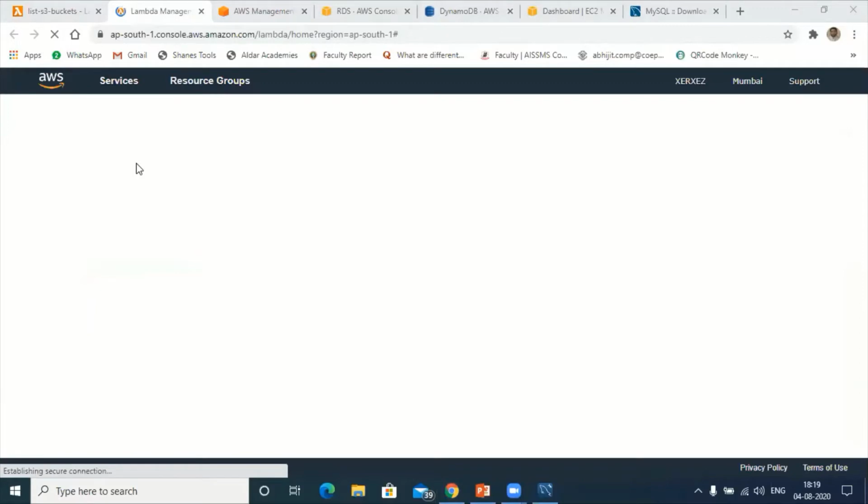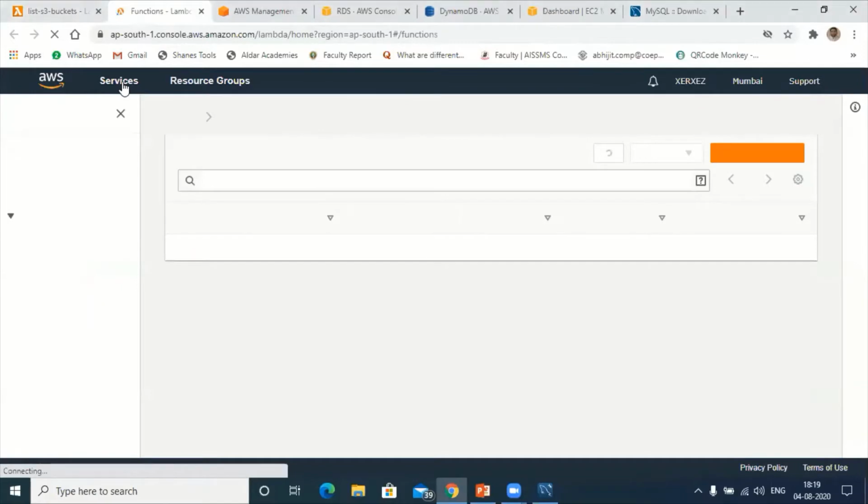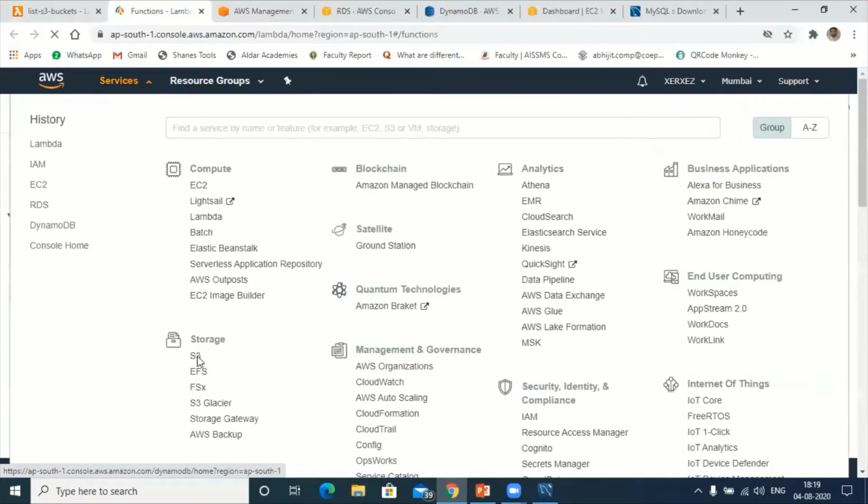Let me check whether the listed buckets are available in my S3 service or not. Go to services, click on services, go to S3.